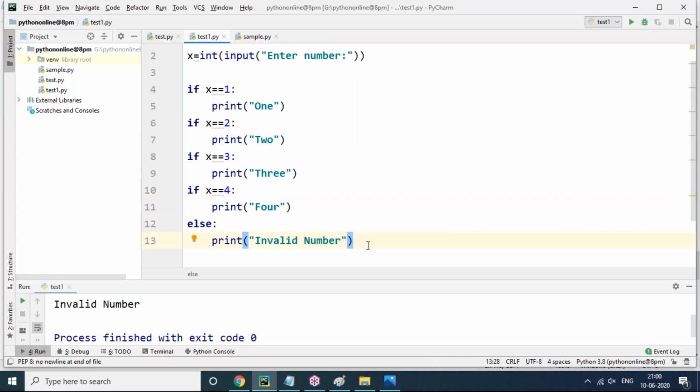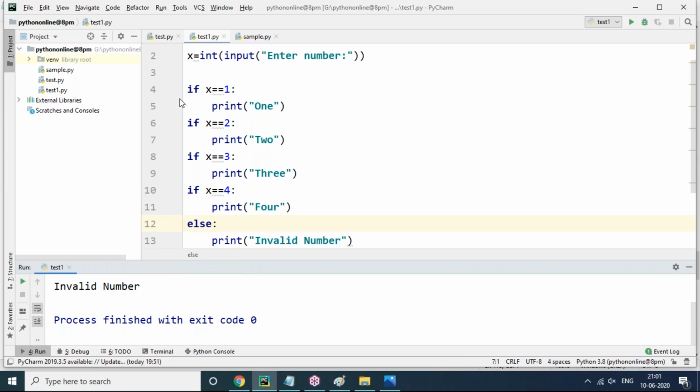But why is it not showing invalid number in the case of 4? Because the fourth condition comes immediately before the else block. So for example, I enter input 4: 4 equals 1 false, 4 equals 2 false, 4 equals 3 false, 4 equals 4 true. Only that is executed. You know very well that if the condition is true, then there is no chance for the else block. So that's why it's not coming.